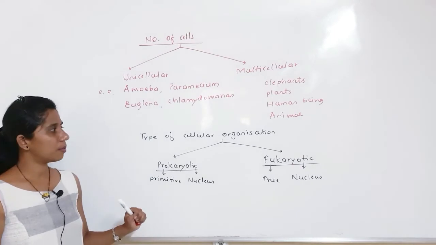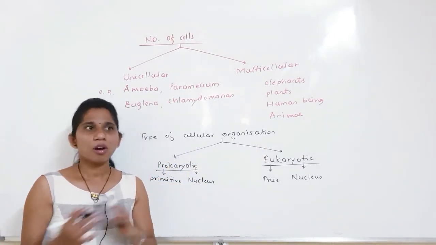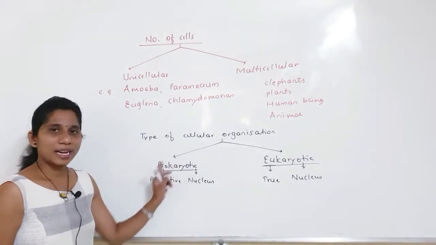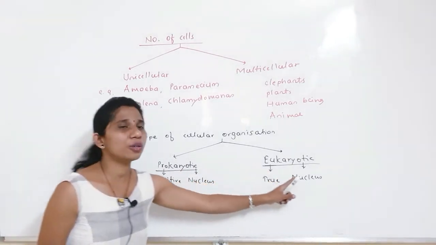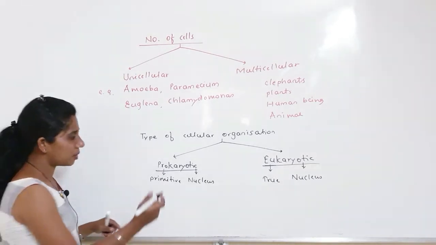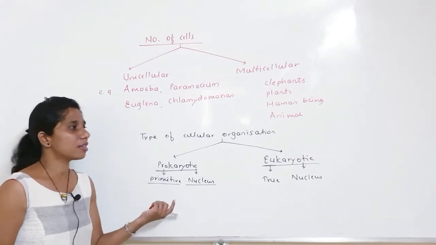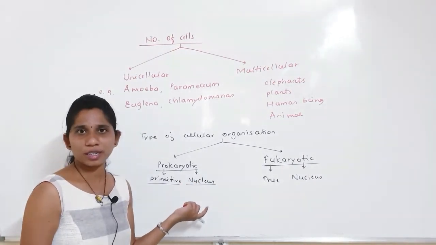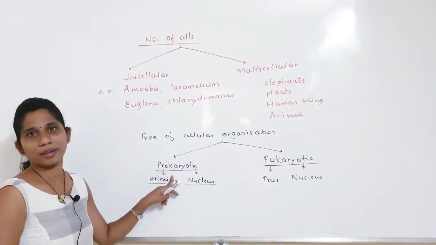Living organisms according to the cellular organization, whether it may be very simple or very complex, are divided into 2 types: prokaryotic and eukaryotic organism. Now prokaryotic means those organisms which are having a very primitive nucleus, means nucleus-like structure is going to be absent in case of prokaryotic organism.